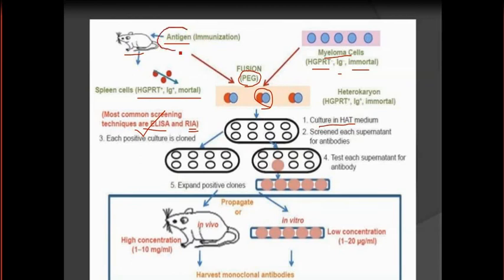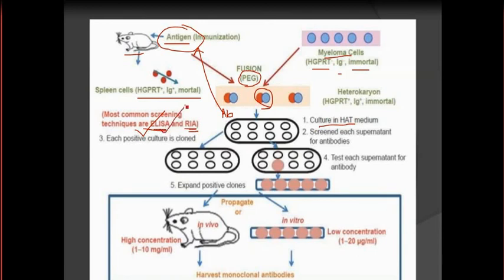Whatever antigen we chose initially, we can check whether the antibody produced by the hybrid cell can bind to that antigen or not. We can detect this by the ELISA experiment, enzyme linked immunosorbent assay, or RIA, that is radioimmunoassay.